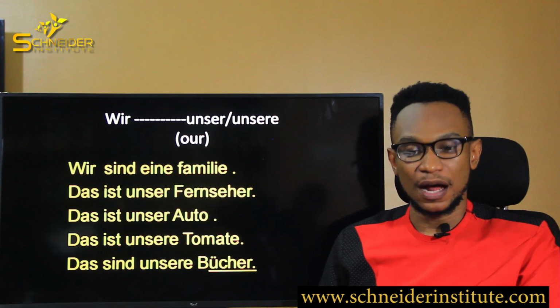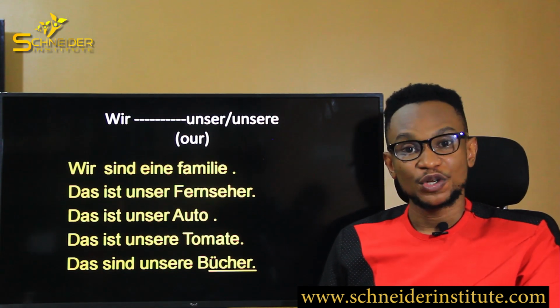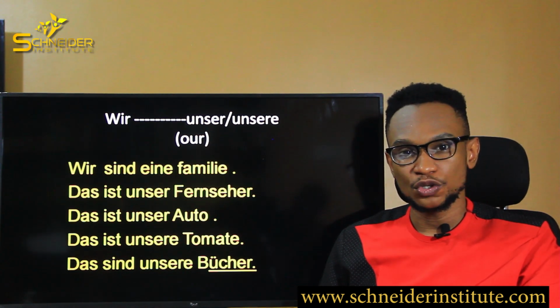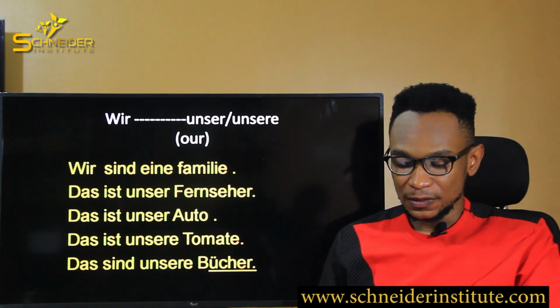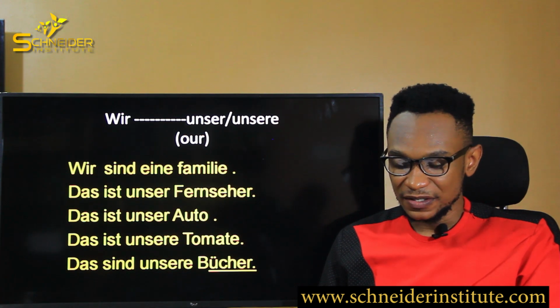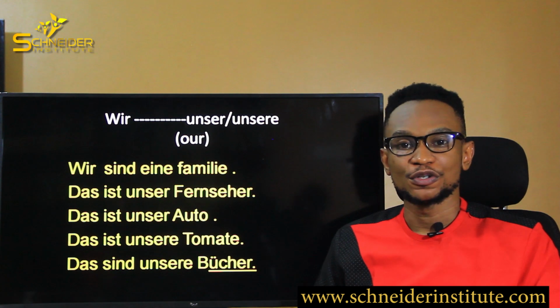But that is unsere Tomate. Because Tomate is feminine, we use unsere. Die Tomate. Das ist unsere Tomate. Das sind unsere Bücher. These are our books. Okay?